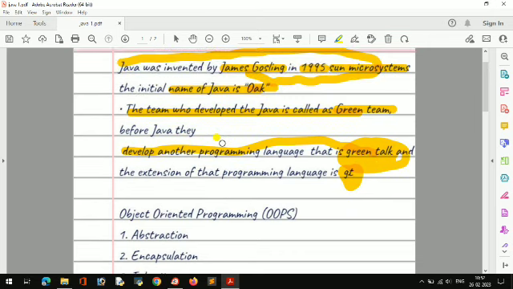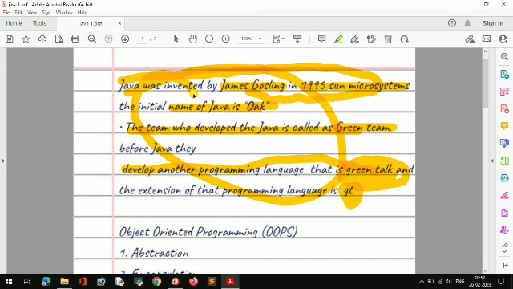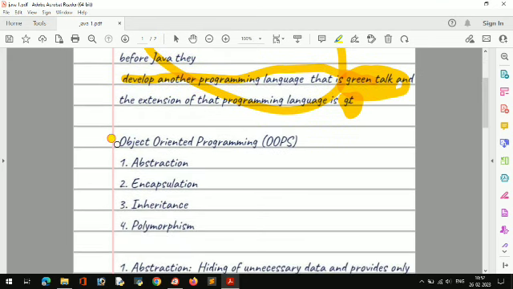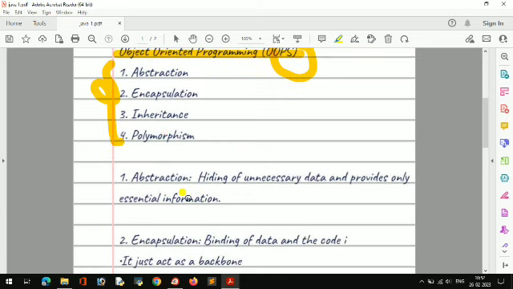So that was a brief introduction about Java. I will not go very deep. If you write this much, it will be okay for an introduction. And Java, as you know, is object-oriented programming, also called OOPS. In object-oriented programming, mainly four topics are there: abstraction, encapsulation, inheritance, and polymorphism. So first I will give a brief introduction about abstraction. Abstraction is hiding unnecessary data and providing only essential information.